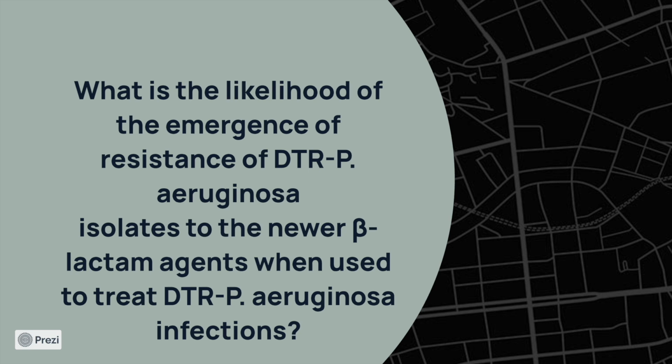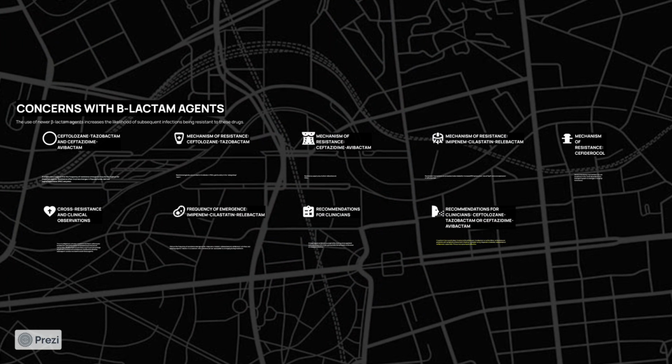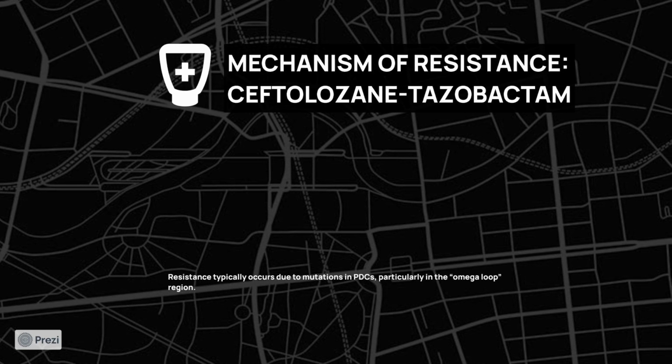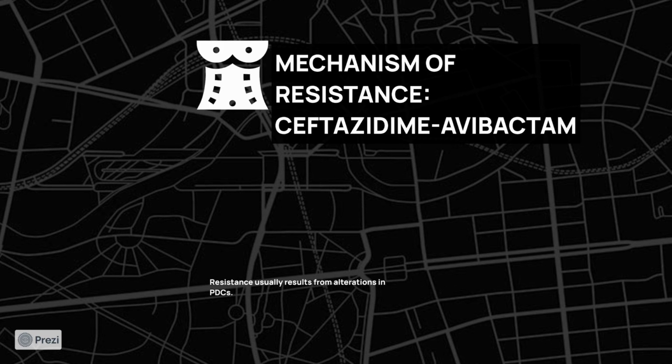Next, what we look for is the likelihood of emergence of difficult to treat Pseudomonas in the newer beta-lactam agents. Now, in that case, ceftolozane tazobactam and ceftazidime avibactam, the available data suggests that the frequency of resistance may be the highest for these two agents. The resistance often involves Pseudomonas-derived cephalosporinase, that is called the PDC enzyme. Now, the mechanism of resistance is typically due to the mutation in the PDC, probably in the omega loop region.